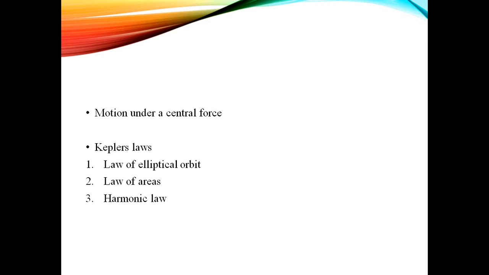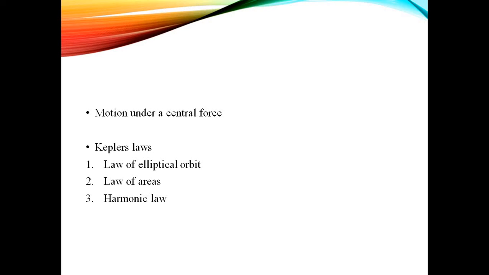Third one is the harmonic law. The square of the period of revolution of the planet around the sun is proportional to the cube of the semi-major axis of the ellipse.